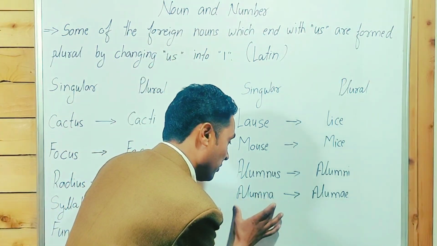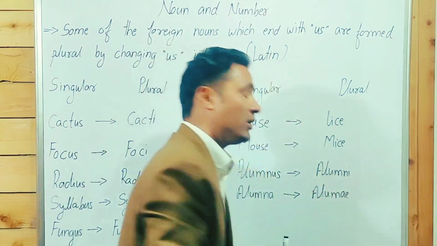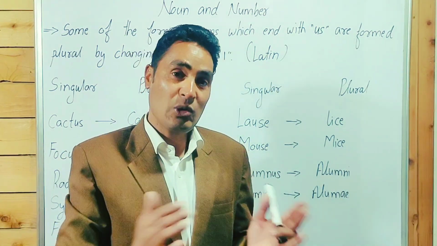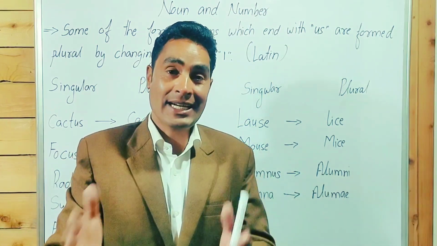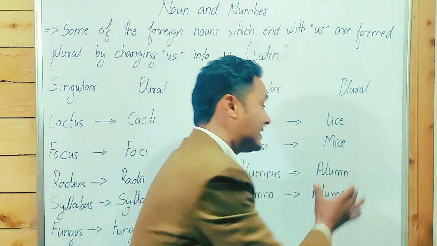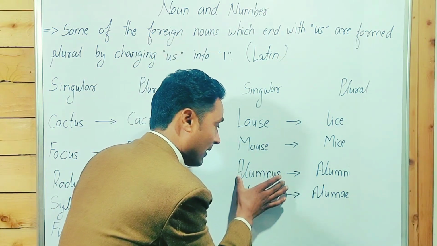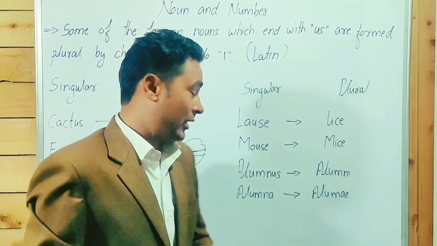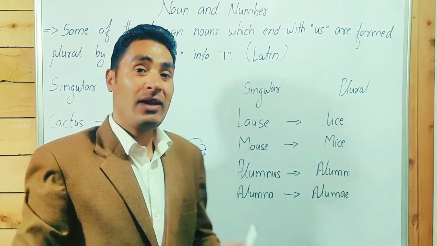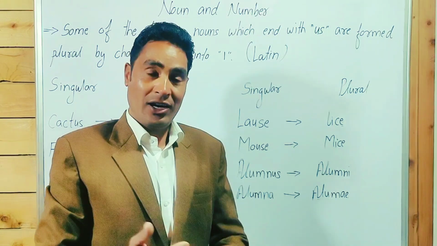When we talk about alumna, it is a former female student. Alumni can be used for both male and female, for boys and girls, in the plural. Nowadays it is used for both. I repeat: alumnus is a former male student of a school or college, alumna is a former female student of a school or college.